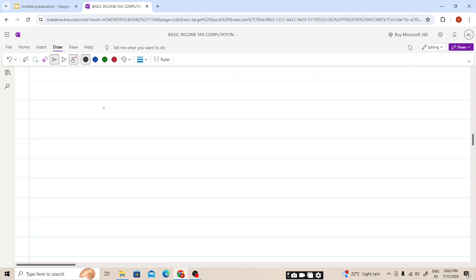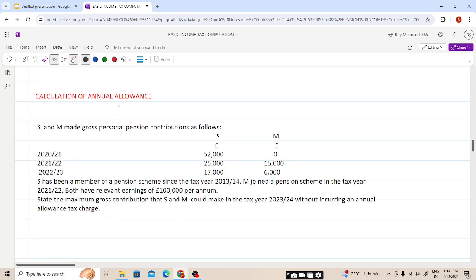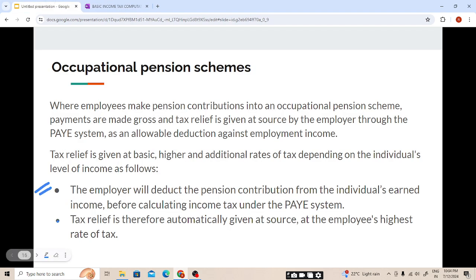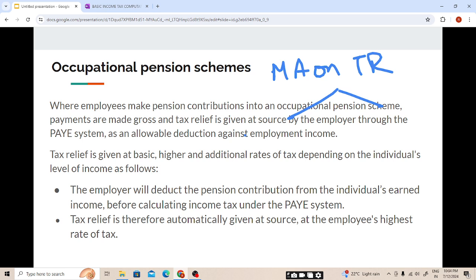Now, students, we have already seen the maximum amount on which tax relief is available, and then the method of obtaining tax relief under the occupational pension scheme and personal pension scheme. I hope this is clear.